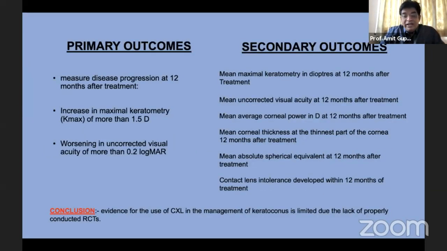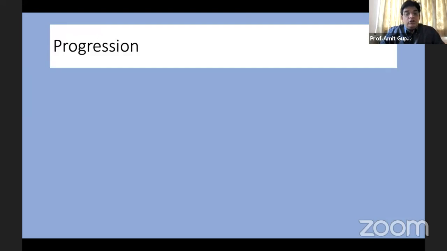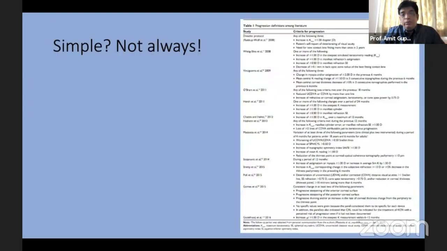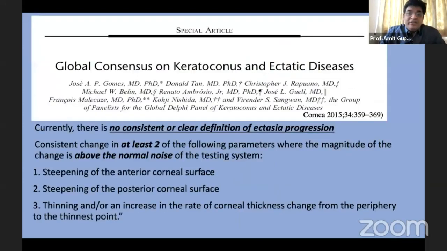And they concluded that the evidence for the use of cross-linking in the management of keratoconus is limited due to lack of properly conducted RCTs. So we keep talking about progression. Is it simple to label a patient as progressive? Not always. On the right, it's a jumbled, big chart, just one of the charts, showing different studies and which criteria they have followed. So there are many criteria.